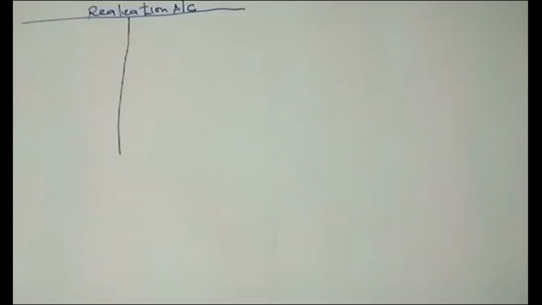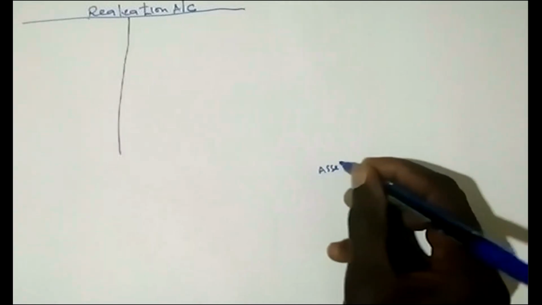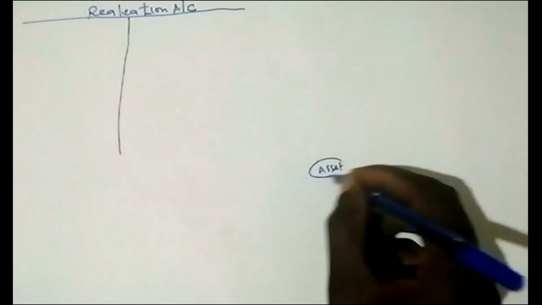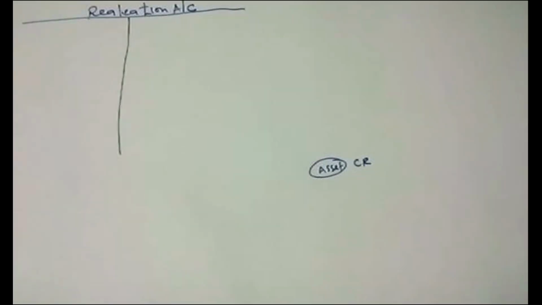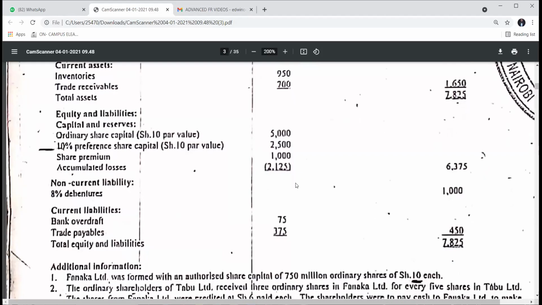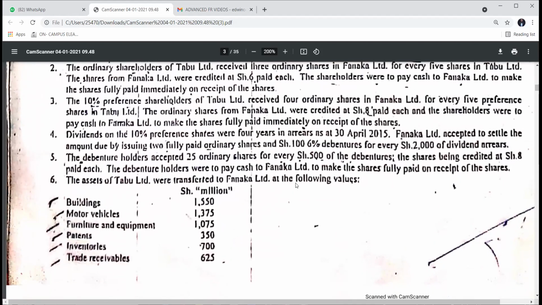So, the realization account. I debit all the assets, because if you are preparing individual asset accounts, in order to close them you credit the individual asset account, then you debit realization. So we check the assets which were taken over, and we debit them with their book values, because in the books of Tab they were recorded at book values. Never record with the figures of Fanaka, because the figures at which Fanaka took them would be recorded in the balance sheet of Fanaka. So this is note 6, and this is where the assets were transferred to Fanaka.